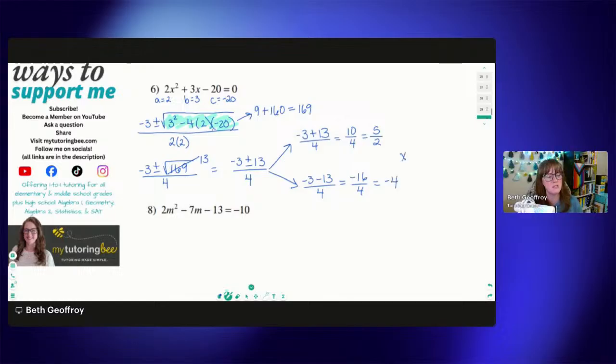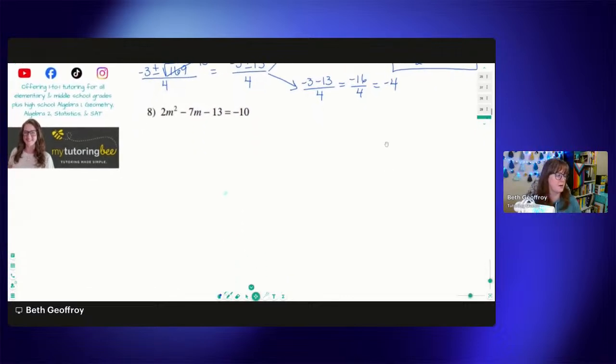So our two solutions, x equals 5 over 2 or x equals -4. Great. All right, let's do this last problem. I know I'm trying to keep this at 45 minutes-ish, but I do want to do this last problem because I think it is going to be a little bit different than the problems that we've done so far.